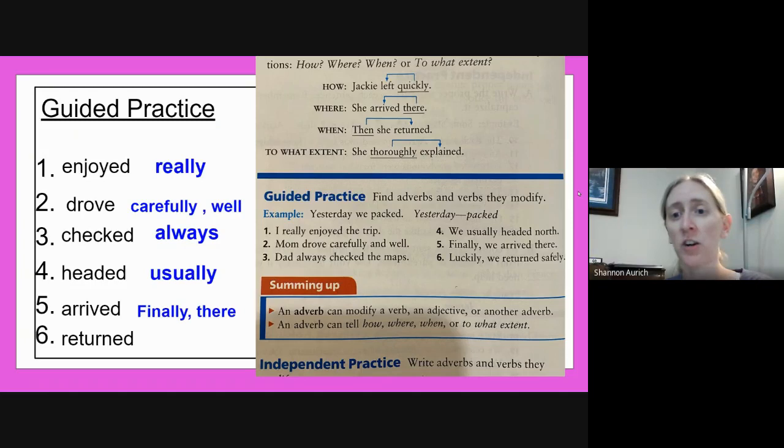How did we return? Safely and luckily, or luckily and safely we returned. Remember, an adverb can modify a verb, an adjective, or another adverb, but for today we're just focused on the adverbs that modify verbs. An adverb can answer the question how, where, when, or to what extent.